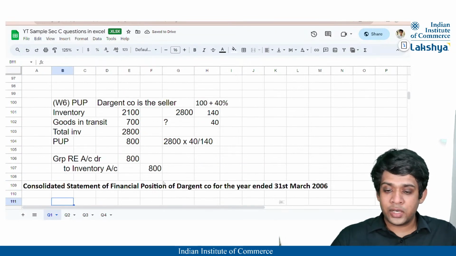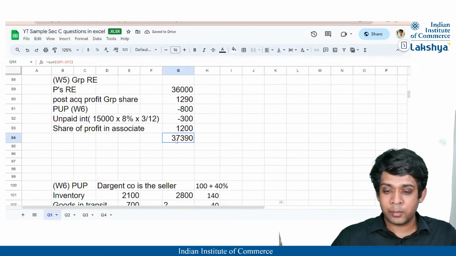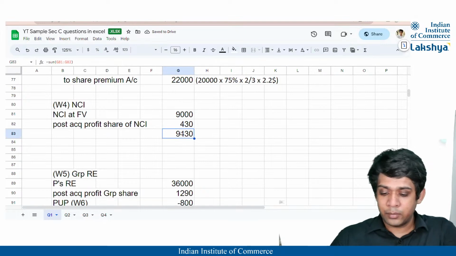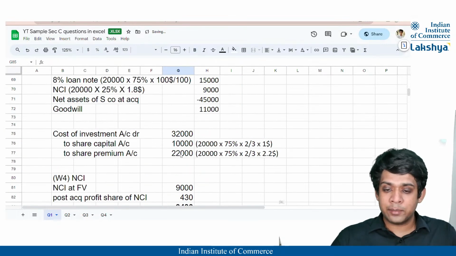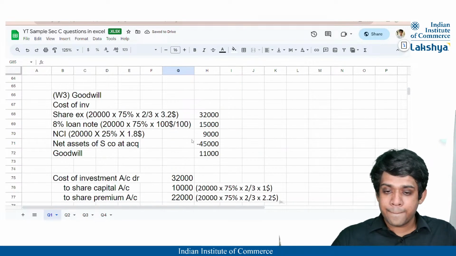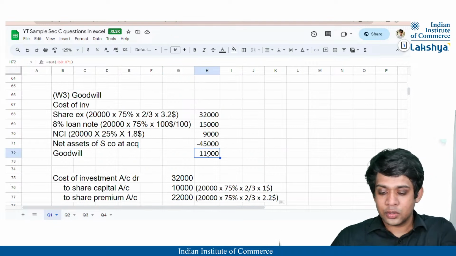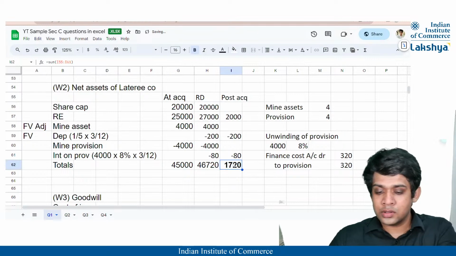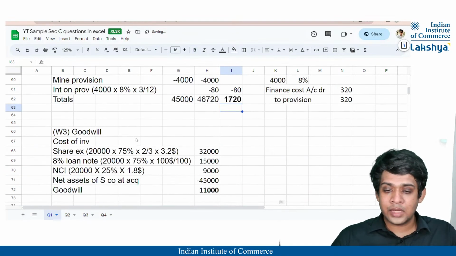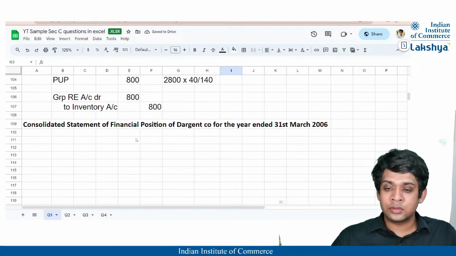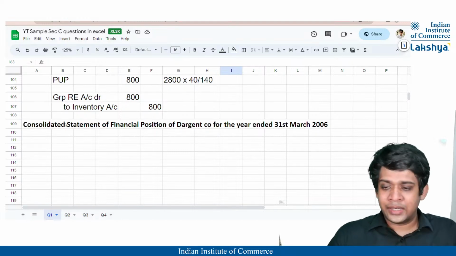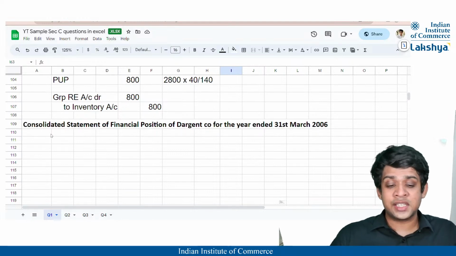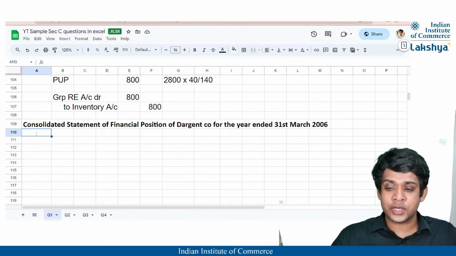Okay. I'll just bold the actual answers so that we can take them when we are supposed to take them. This goodwill, and lastly this also is required. Yeah, that's it. Okay. Let us now prepare the consolidated statement of financial position.